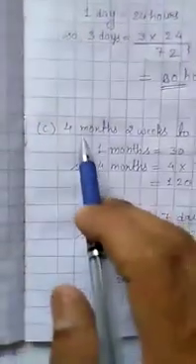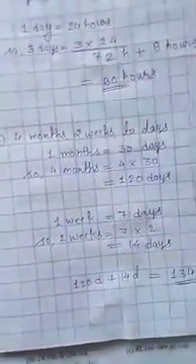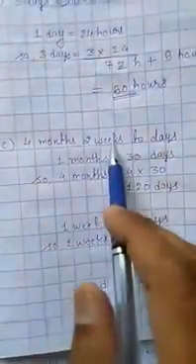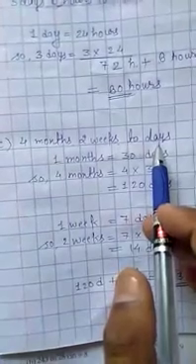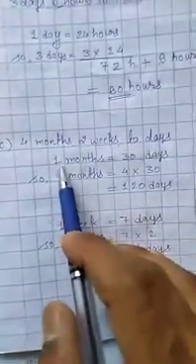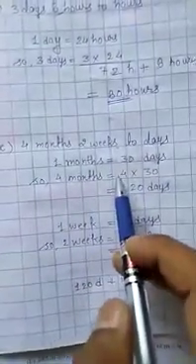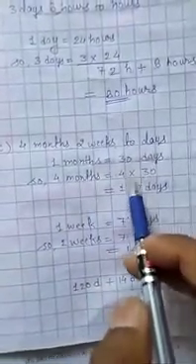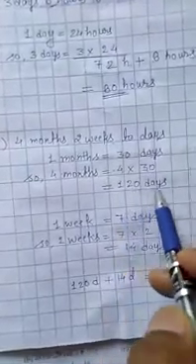Question number C. 4 months 2 weeks to days. We will convert months and weeks into days. We know very well 1 month equals to 30 days. So 4 months equals to 4 multiplied by 30, it will be 120 days.